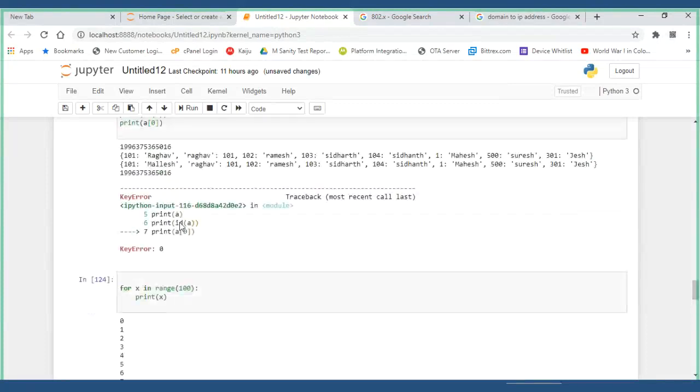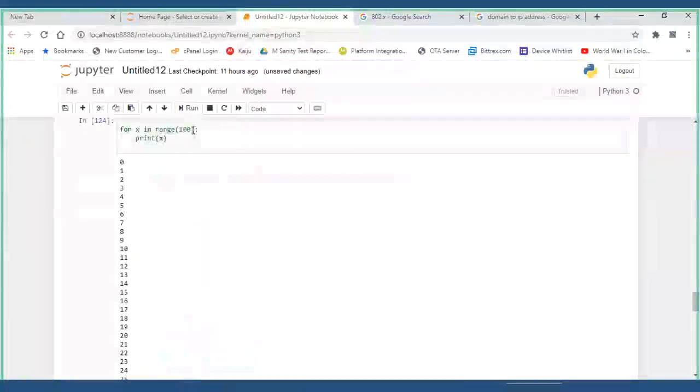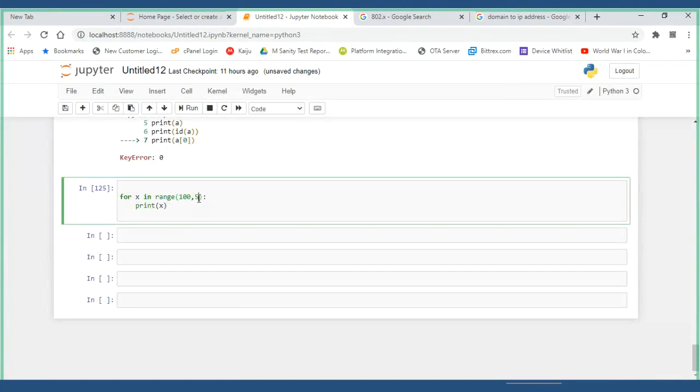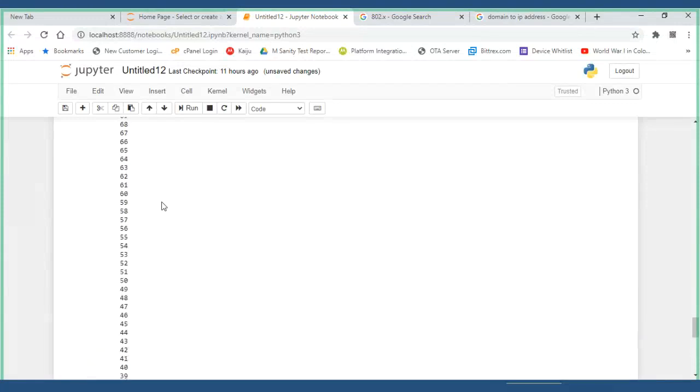If I give some value like this, it doesn't give me anything, because with 100 it will start at index 99 and go towards the 5, so it has to go to the right side, and nothing happens. If I say minus 5 or minus 1, then it will come from behind.